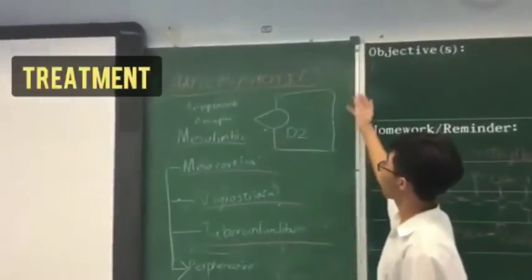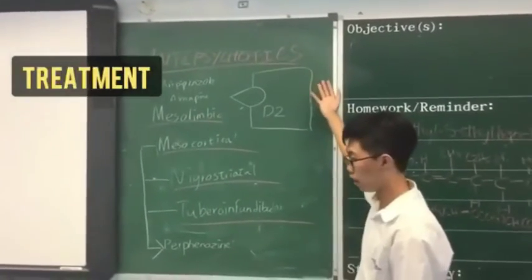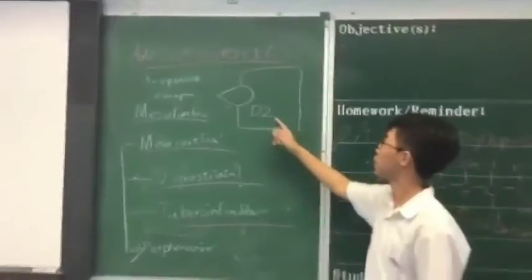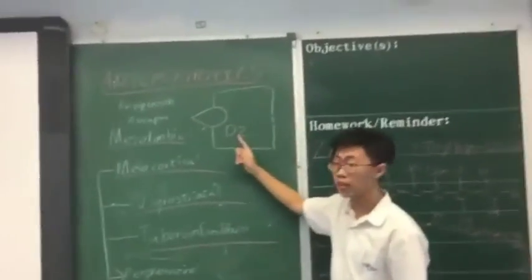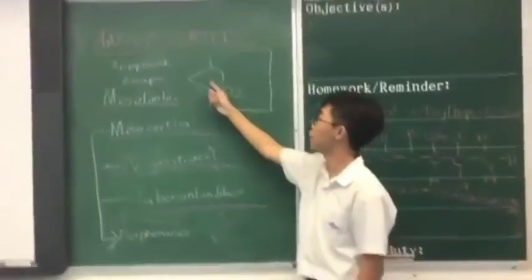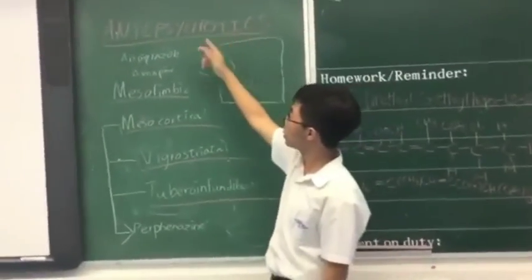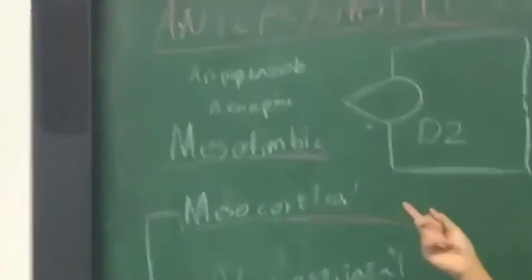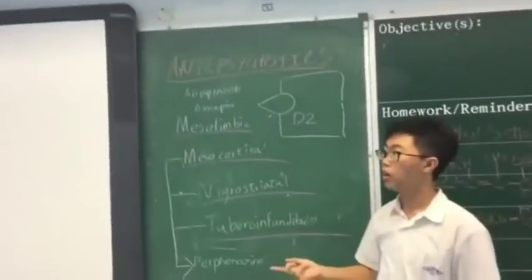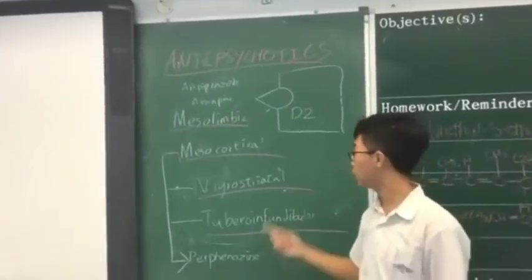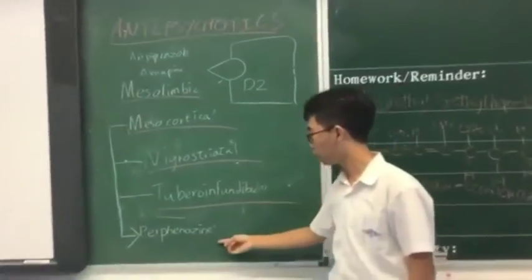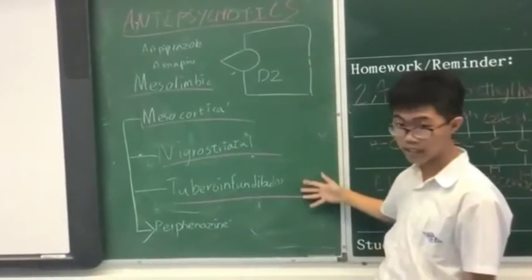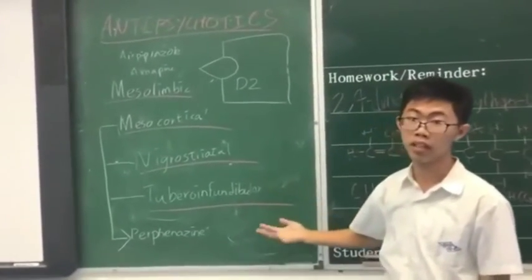Current treatment plans use antipsychotic drugs that block receptors in the postsynaptic cells. So this drug will block the D2 sites on the cells such that dopamine cannot bind to them. Current drugs include aripiprazole and azathioprine, so they can help reduce problems of delusions or hallucinations. In the past, there were old type drugs called phenothiazines. They will cause side effects in these three pathways that are also affected by dopamine.